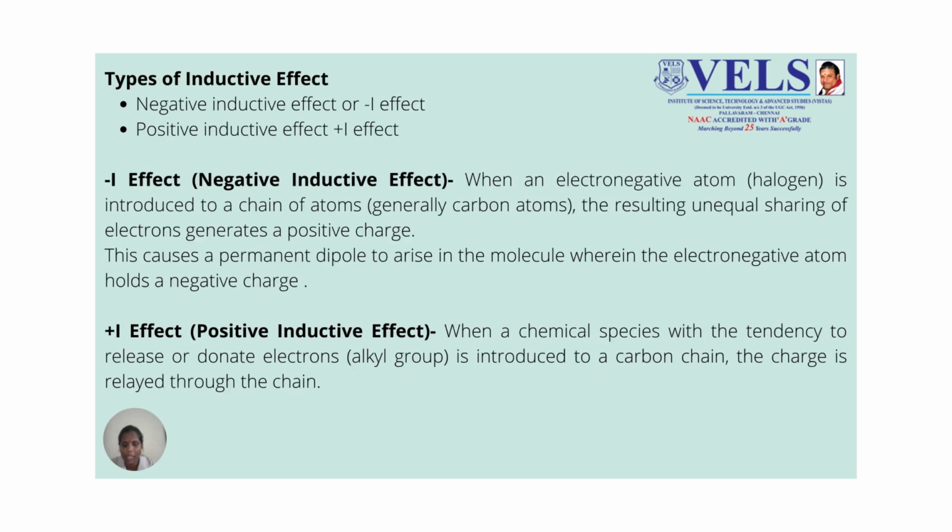Then there are two types of inductive effect, a negative inductive effect as well as a positive inductive effect. Negative inductive effect is when an electronegative atom like a halogen is introduced into the carbon chain. This results in the unequal sharing of electrons, which generates a positive charge. This effect is called a negative inductive effect.